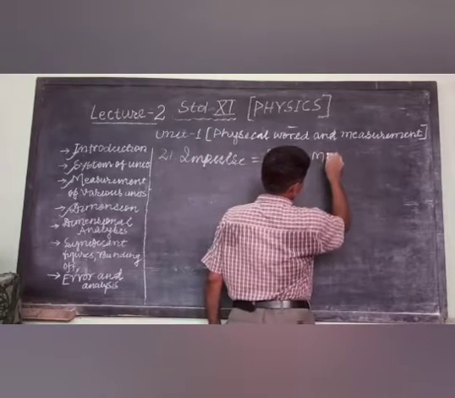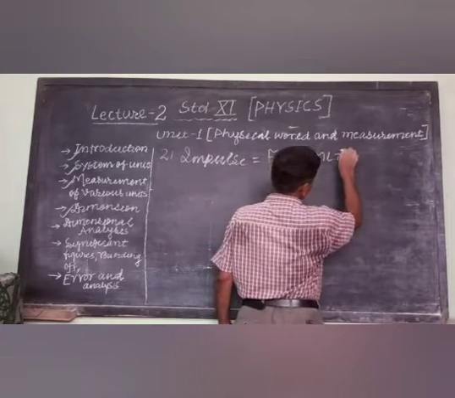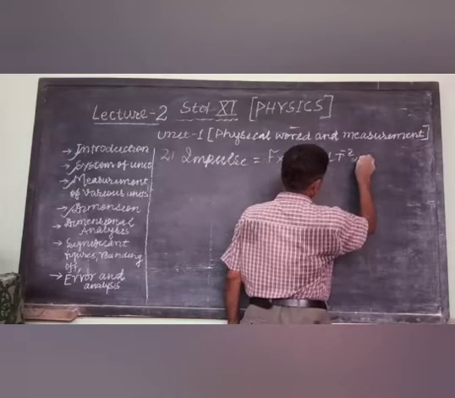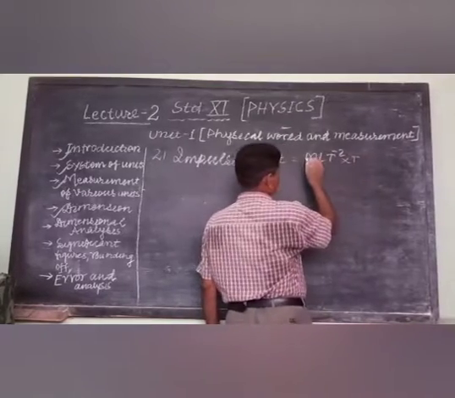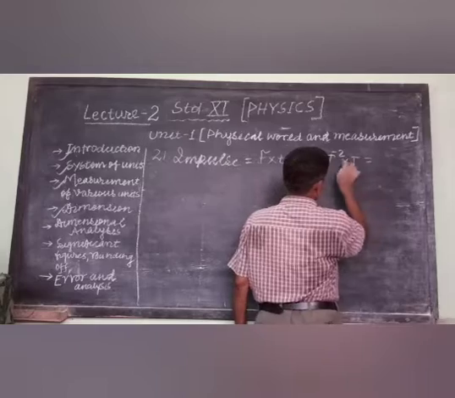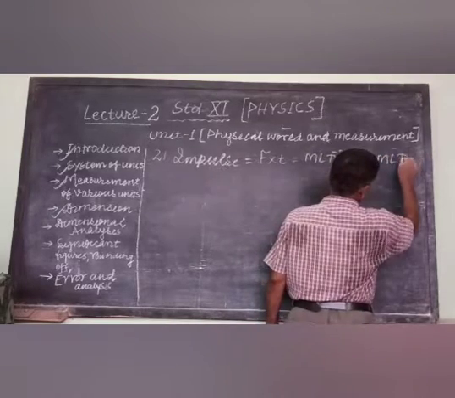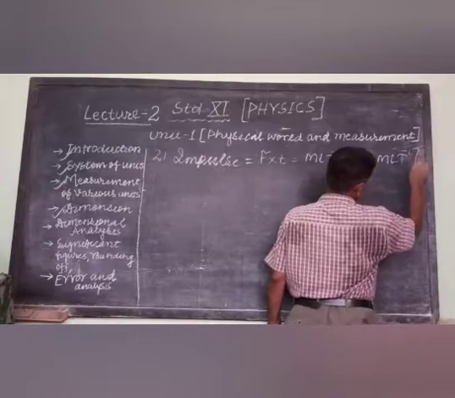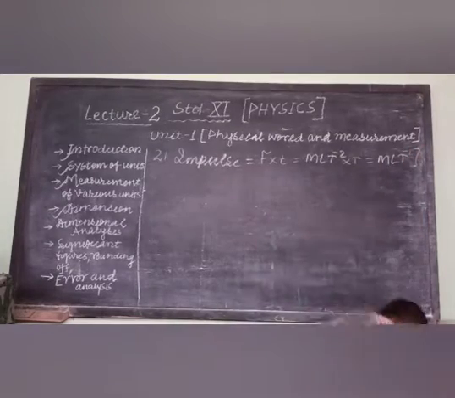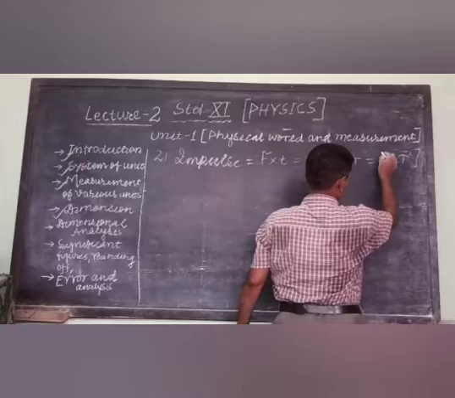Force is MLT minus 2, and this is your time T. Finally, it will be MLT to the power minus 1.